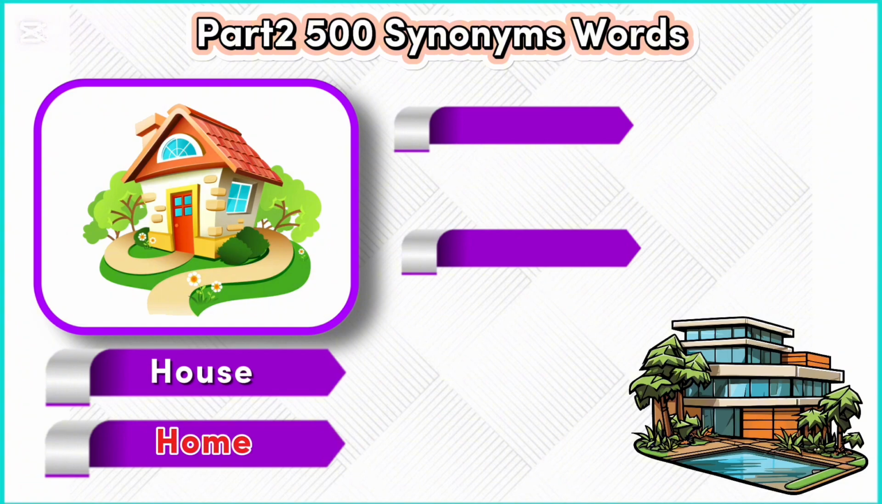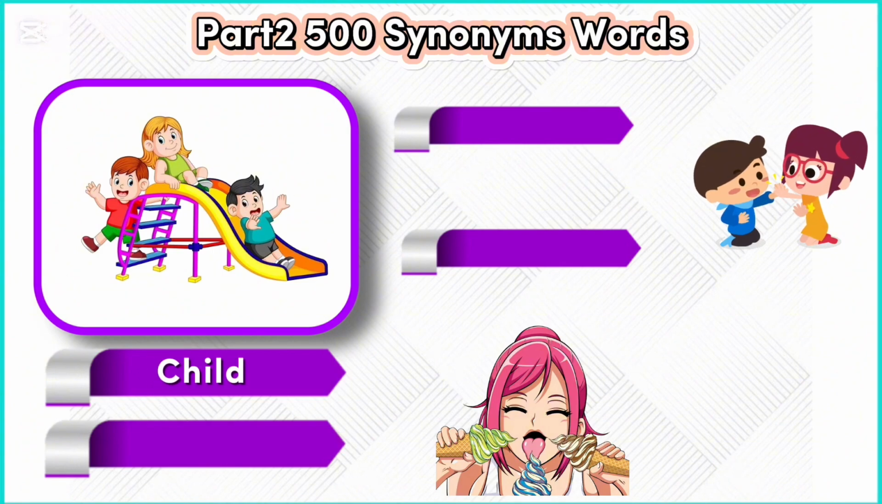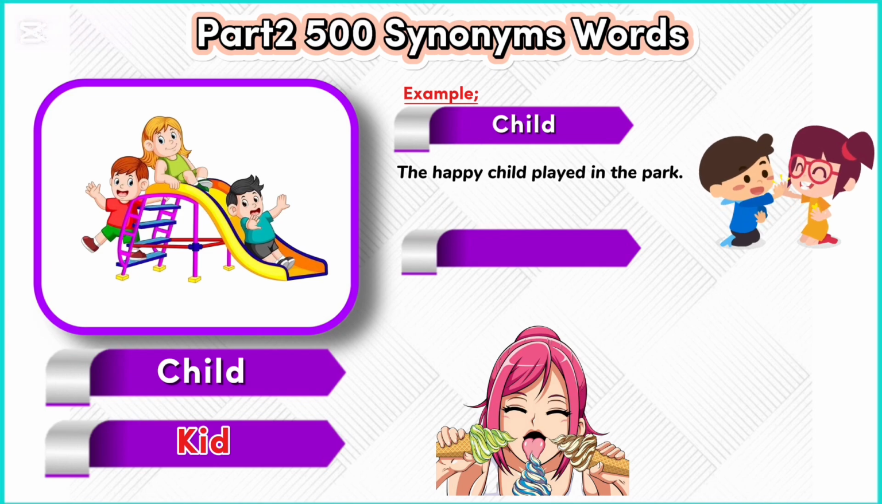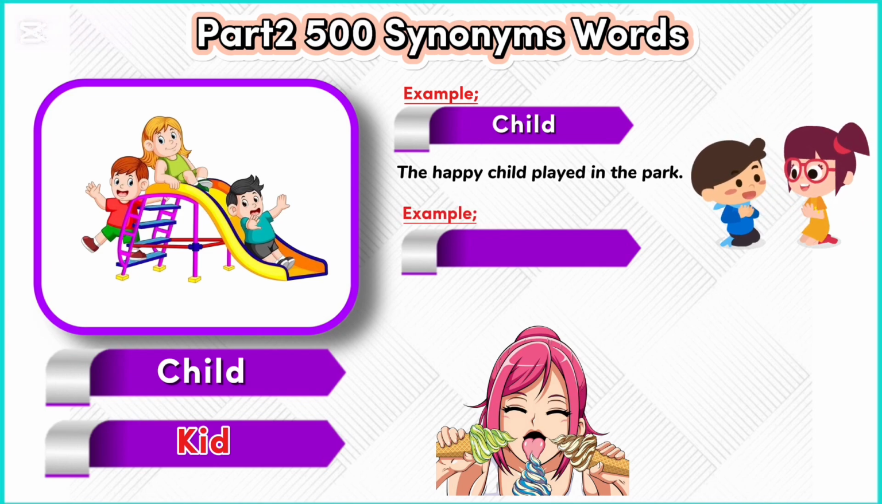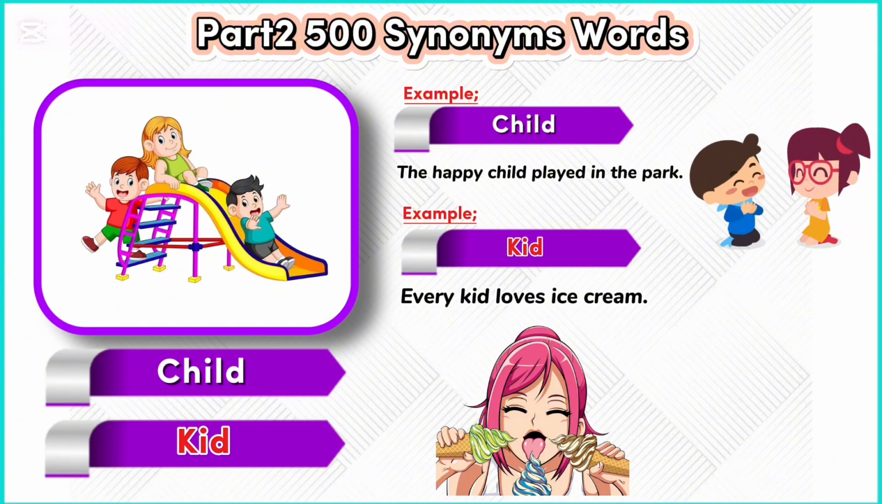House, home. Example: house. Their new house is very spacious. Example: home. They returned home late. Child, kid. Example: child. The happy child played in the park. Example: kid. Every kid loves ice cream.